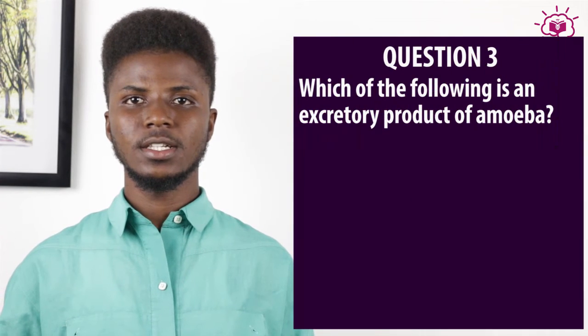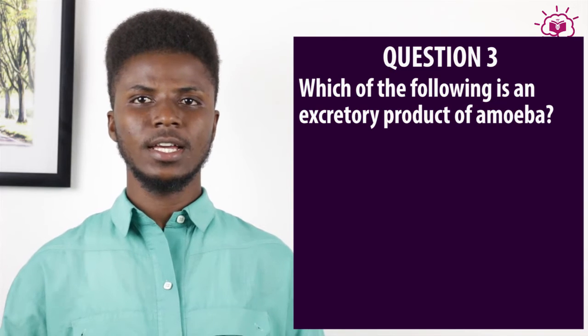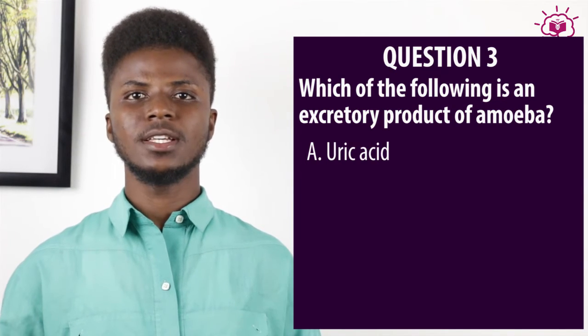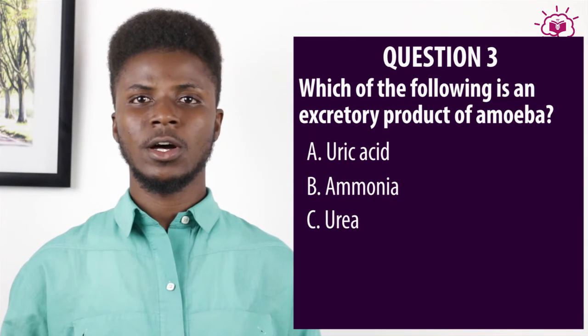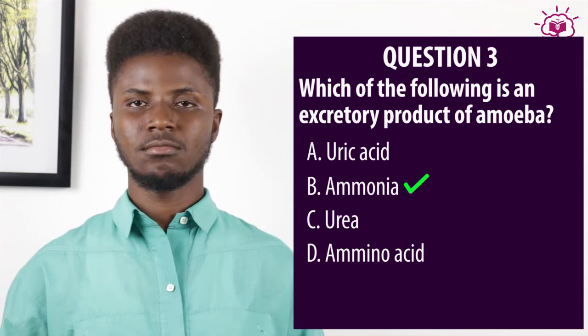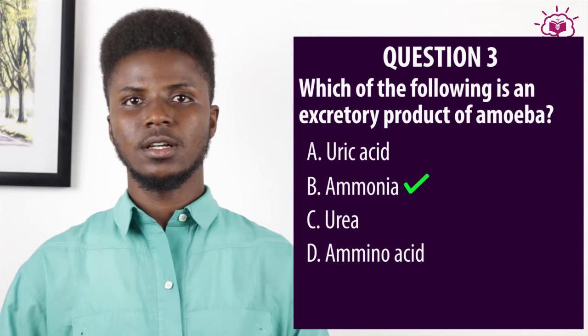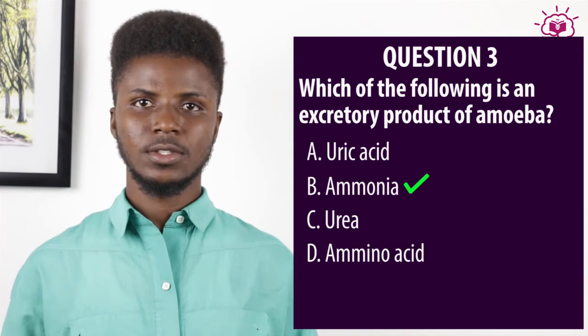The next question states, which of the following is the excretory product of amoeba? And the options are A. Uric acid. B. Ammonia. C. Urea. And D. Amino acid. The correct option is B, Ammonia. Ammonia is the waste product released by the amoeba. Now, the next question.